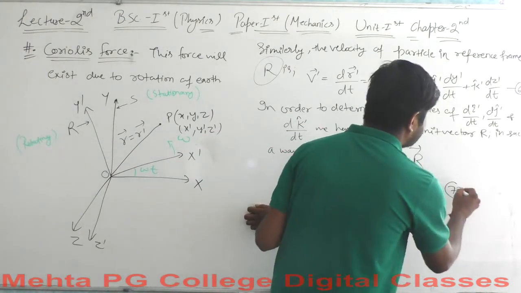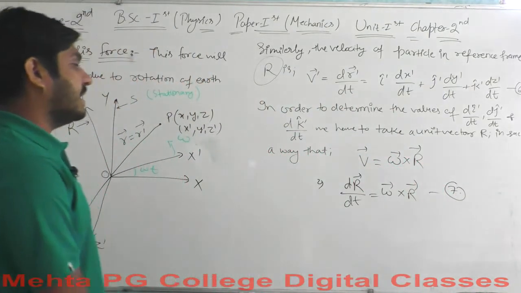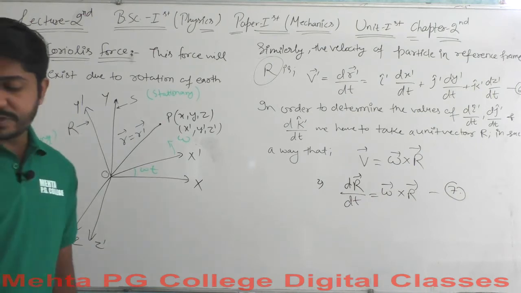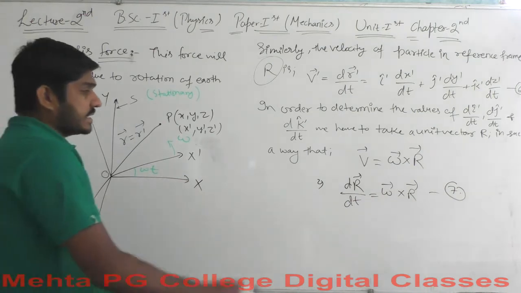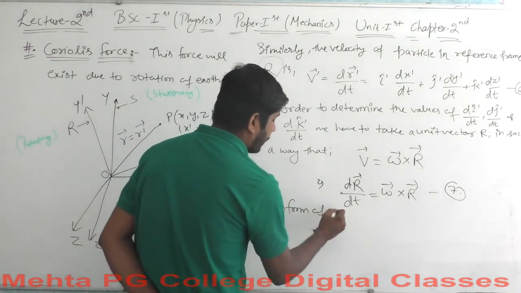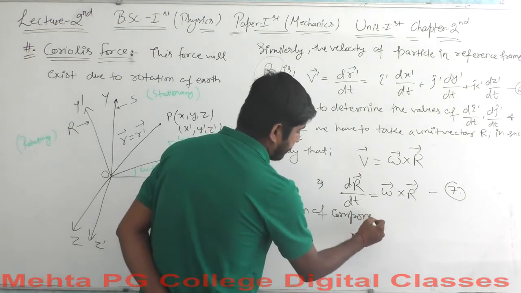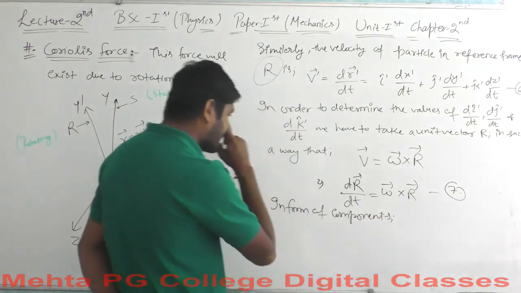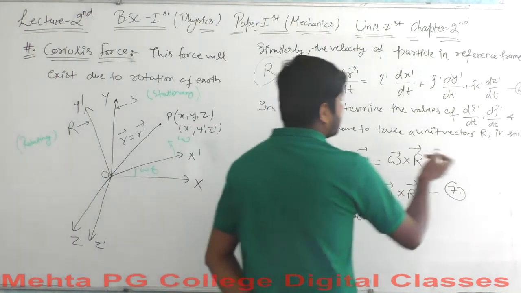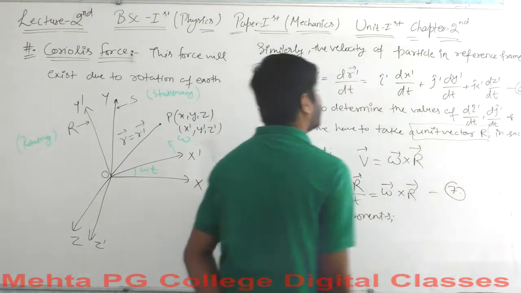Equation 7 says that the dr vector over dt equals omega vector cross r vector. If you remember, we have imagined that this r is a unit vector here.